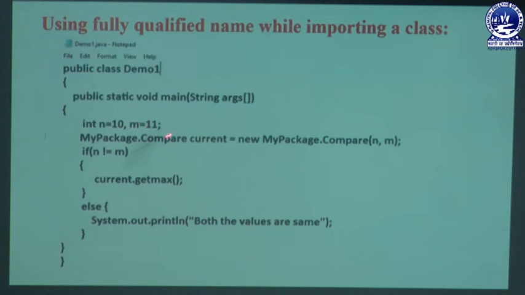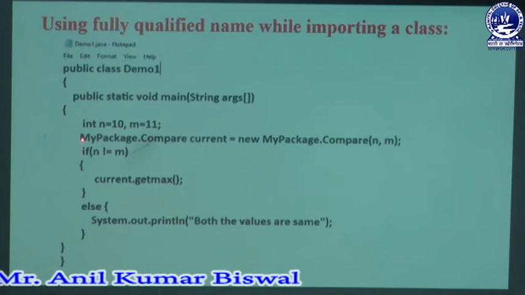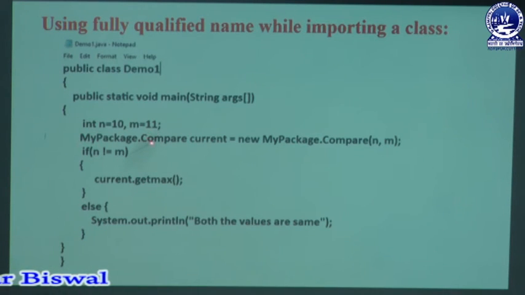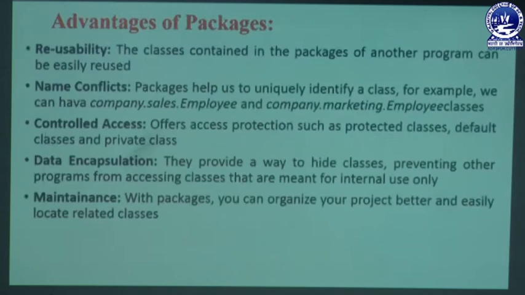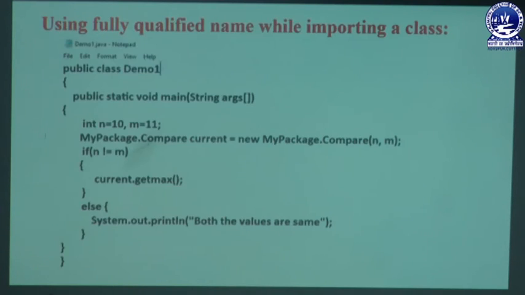Both are integer type constants. In that main method we are going to declare an object named current. That current object is related to the main package's compare class, which we already discussed in the previous slide.